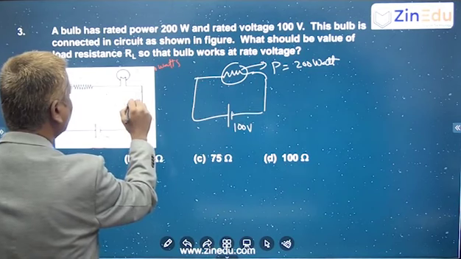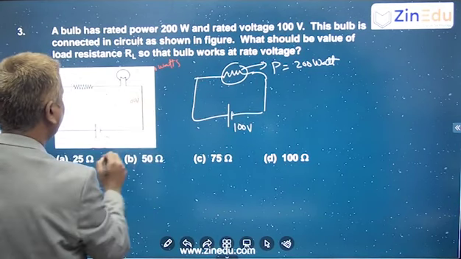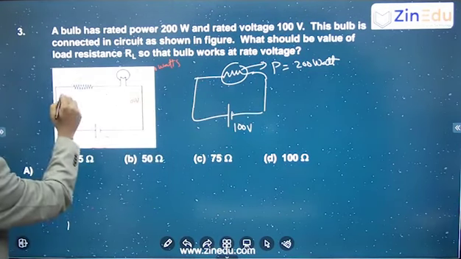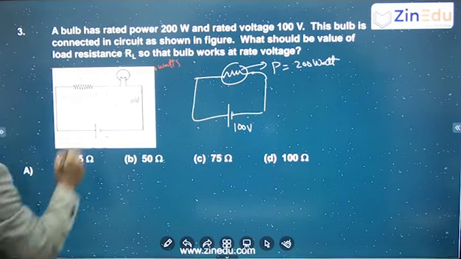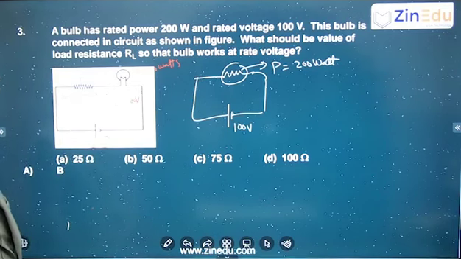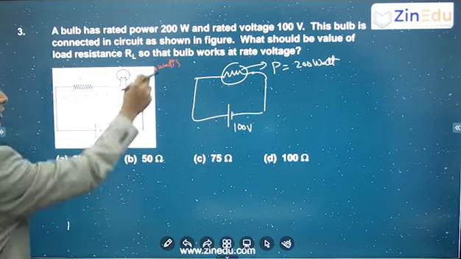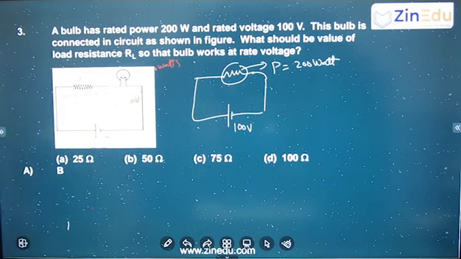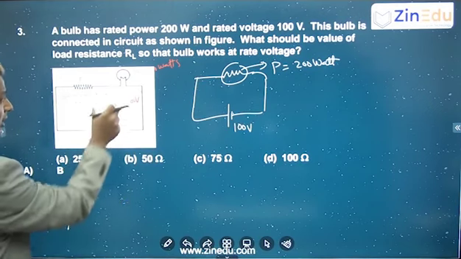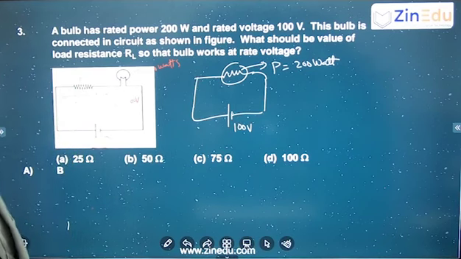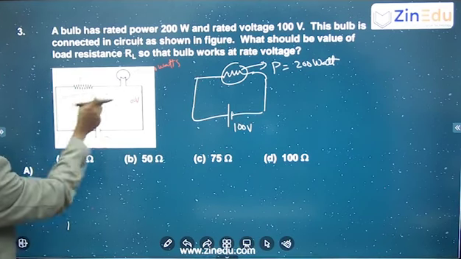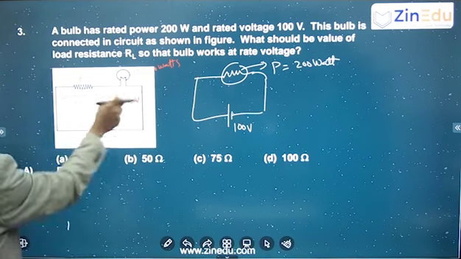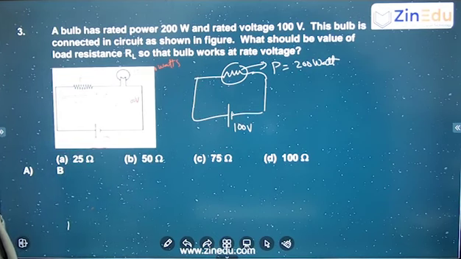But you are using a battery of 200 volts, so the remaining 100 volts has to be across the load. Total was 200, so 100 volts here, then only will it have 200 watts power. So from 200, 100 is already across the bulb, meaning a 100 volt drop should be here. So these two potential drops are the same: 100 volts here, 100 volts here, correct?